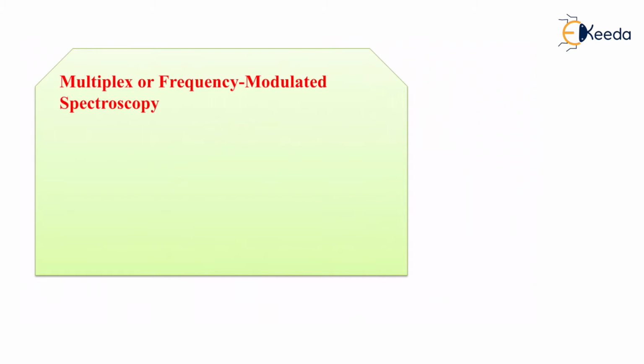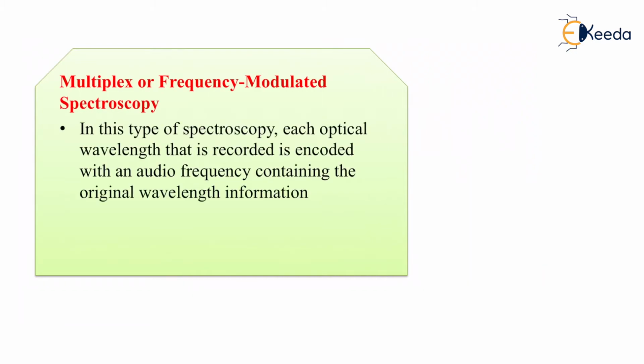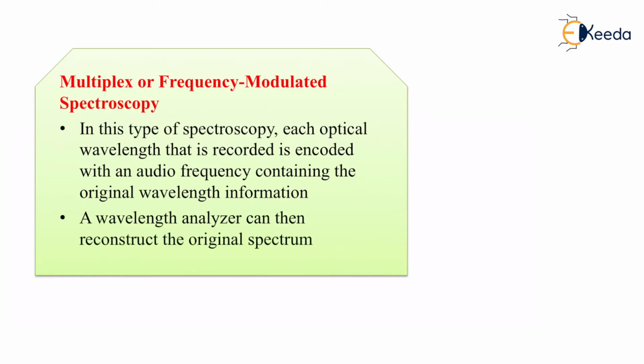Multiplex or frequency modulated spectroscopy. In this type of spectroscopy, each optical wavelength that is recorded is encoded with an audio frequency containing the original wavelength information. The wavelength analyzer can then reconstruct the original spectrum. So we have a machine known as an analyzer, and this particular analyzer, the wavelength analyzer, will analyze the wavelengths, and these wavelengths will later help understand how the spectroscopy goes.